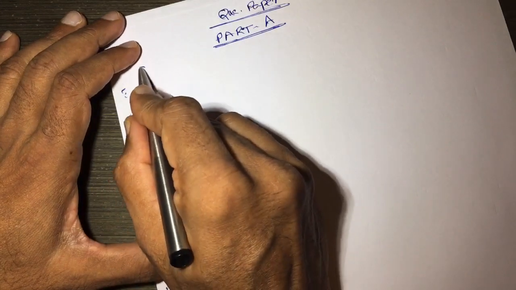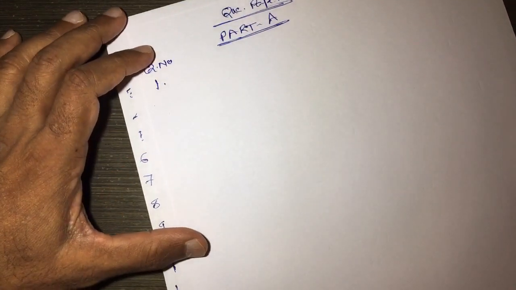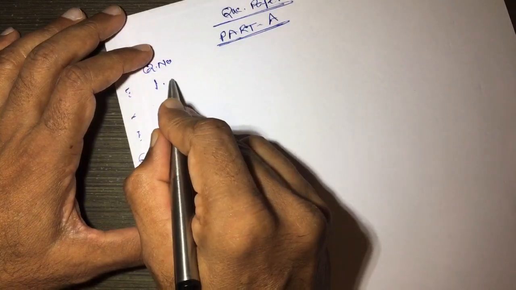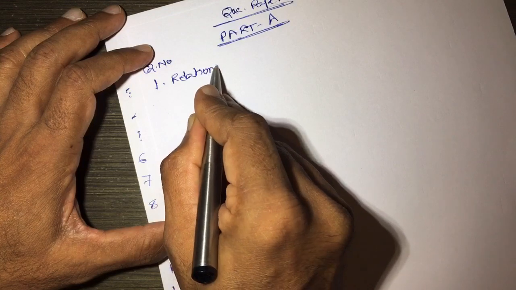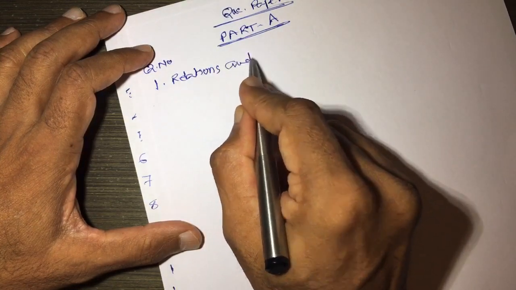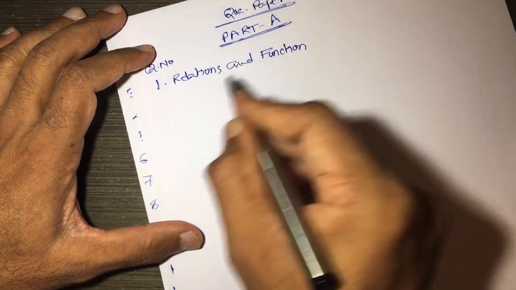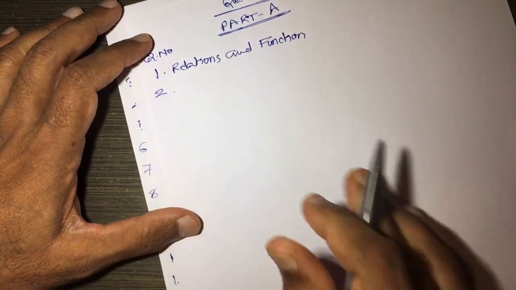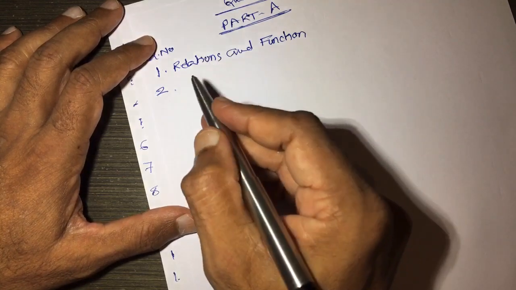Here I am writing question number 1 in part A. This question you will get on the chapter relations and functions. So, first question will be for the chapter relations and functions.